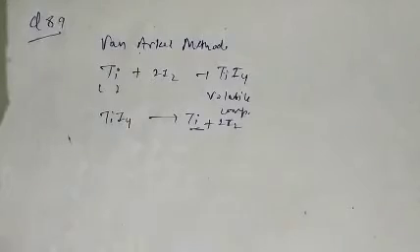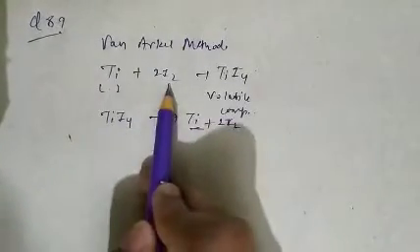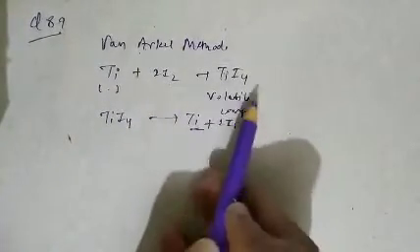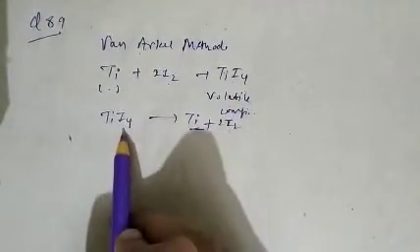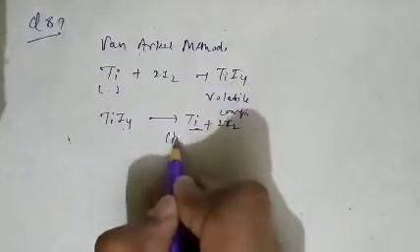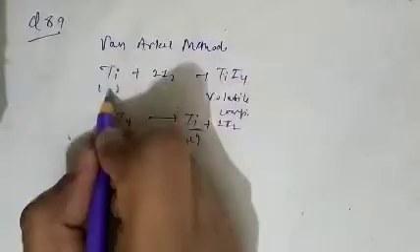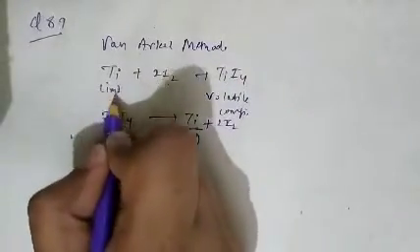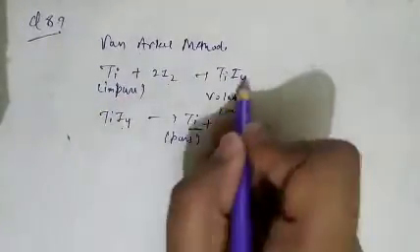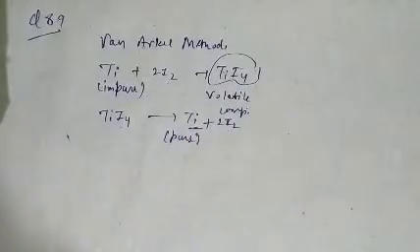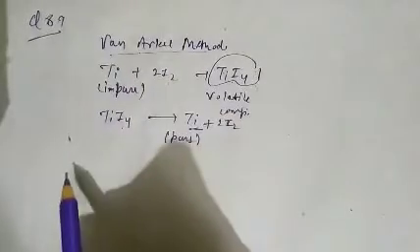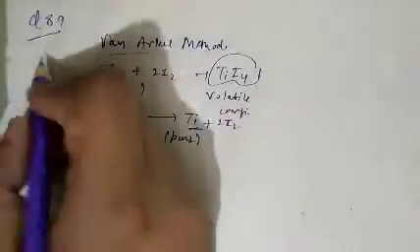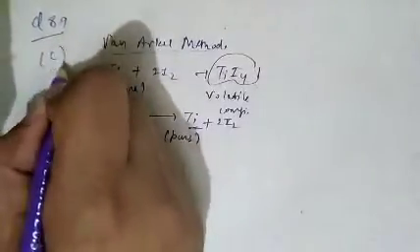So this is the Van Arkel method, a refining process. So question number 89, option C is correct.